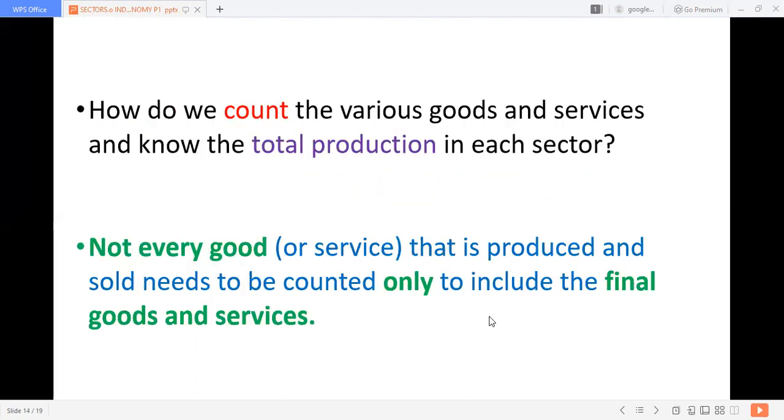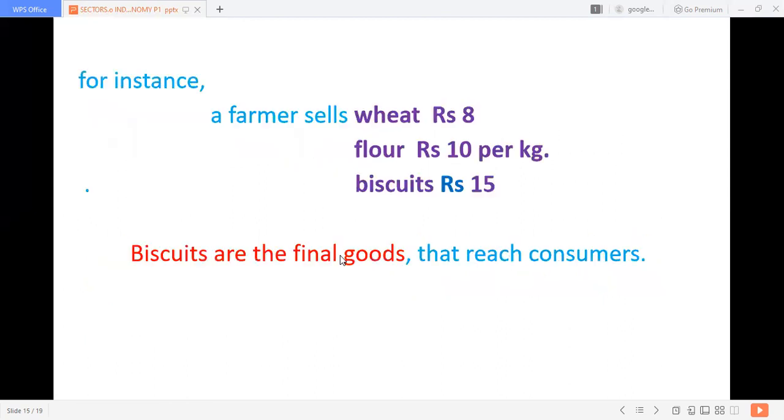Okay. Now let us see how we count the various goods and services from each sector, the total production of each sector. How do we count? See, the primary product is used as raw material in the secondary sector. So how to count it? The total production of each sector. Here we have to note one thing. There are intermediary goods. So we have to add only the final goods and services. We have to include the value of only the final goods and services. Let us see how to do it.